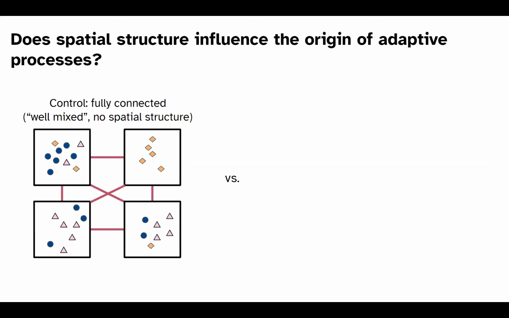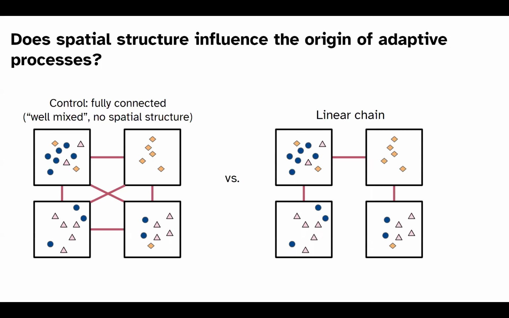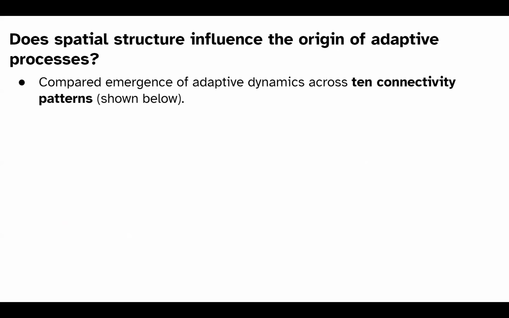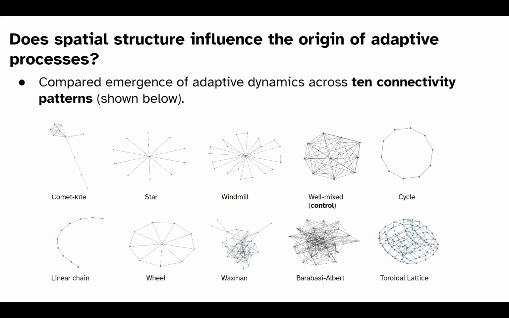When measuring these spatial structures, we used a well-mixed shape, which is a fully connected graph, because it doesn't particularly have spatial structure, and we compared that to other structures that are more structured, such as a linear chain. We compared the emergence of adaptive dynamics across 10 connectivity patterns commonly found in the literature, which we see here now. Things like a star or toroidal lattice.